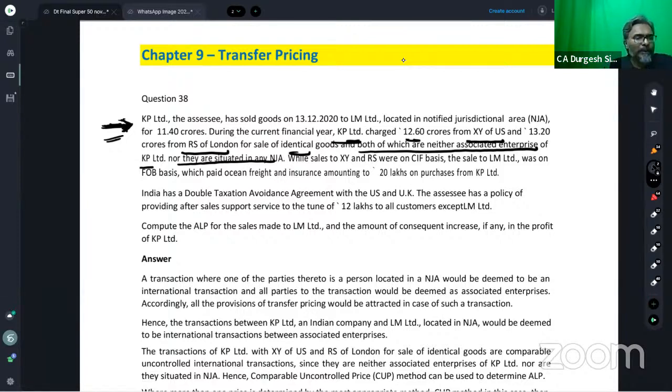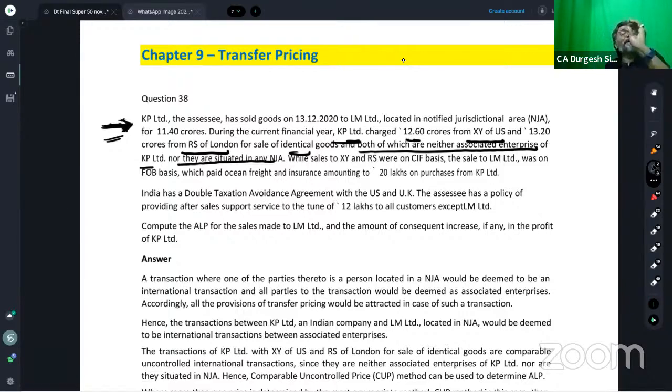Two comparables, two ALPs, students. Do you all agree to this? Because you have got two ALPs, in that case you will then do the average, and that average is what is considered.